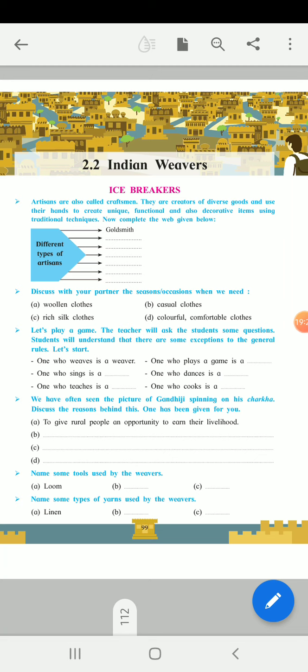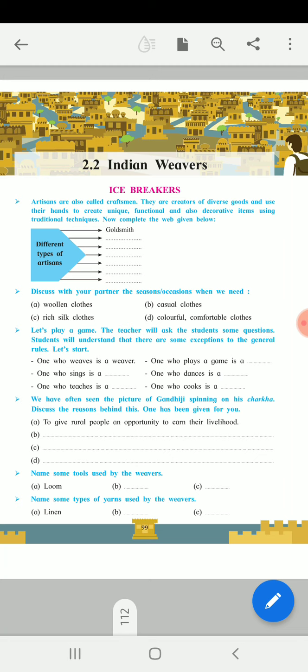Then the second last, name some tools used by the weavers. Which tools do weavers use? One is given for you, that is loom. With the help of the loom he makes clothes by using colorful threads.